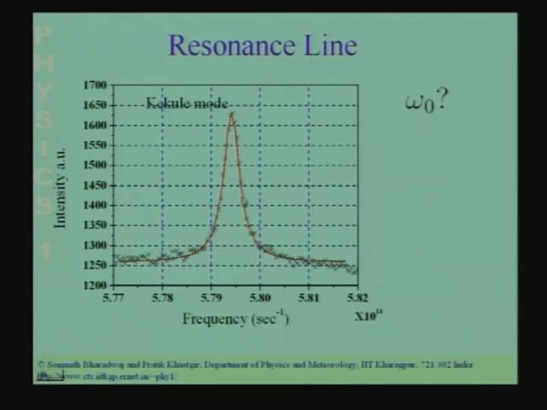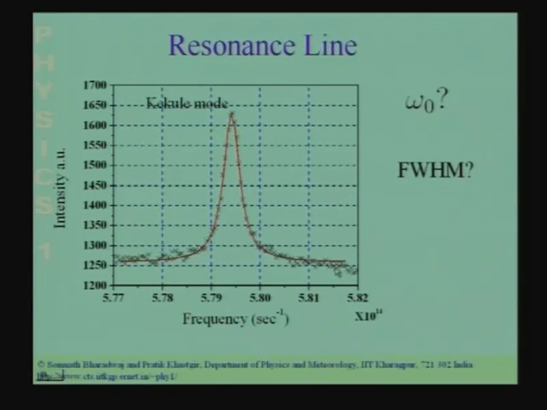The first problem is to determine omega naught, the natural frequency of this oscillator. What is the natural frequency of this line? Where does it peak? What is the resonant frequency of this Raman spectrum? The next question is to determine the full width at half maxima of this particular spectral line.